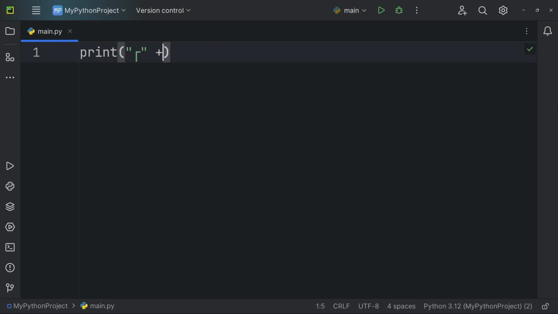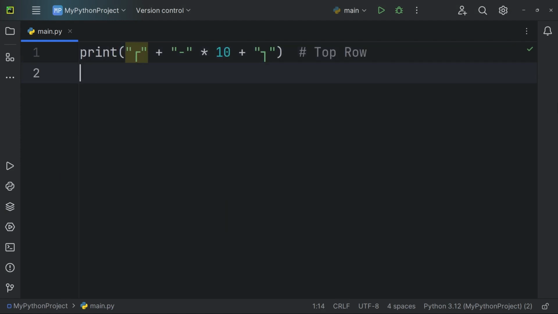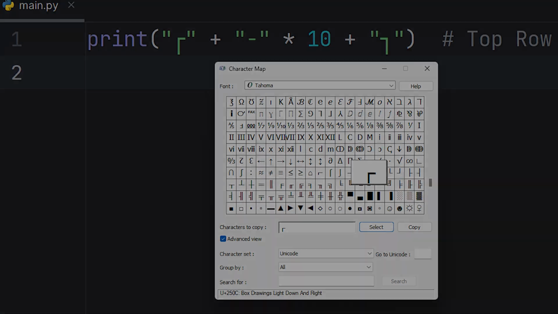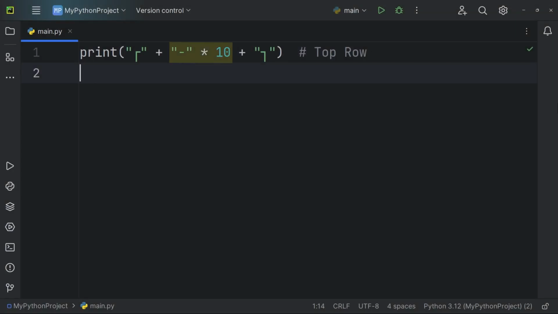For the top row, we start with a special character representing the upper left corner of the box. This character has vertical and horizontal lines extending to the right and bottom. Since this character is not available on the keyboard, we use the Windows character map. Next, we create 10 dash characters using the asterisk operator. We concatenate these 10 characters to the first character using the plus operator. Finally, we add an end character for the right corner and top of the box using the plus operator.